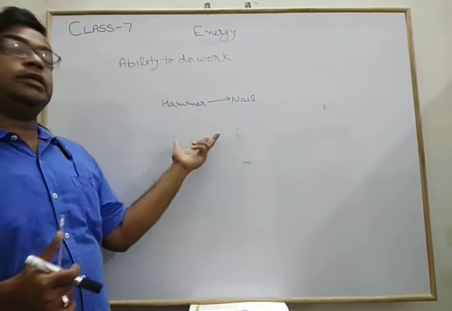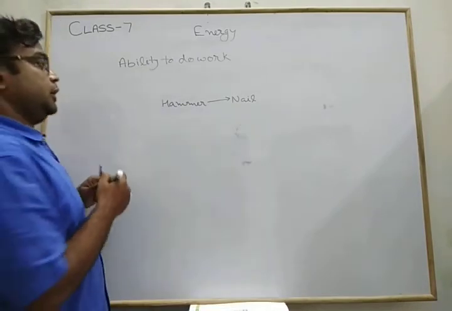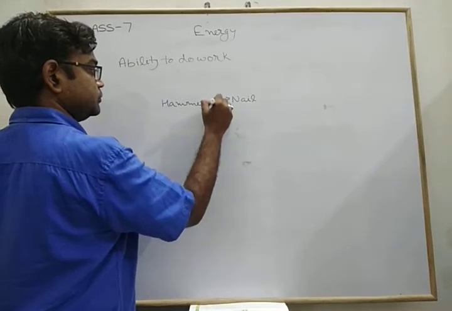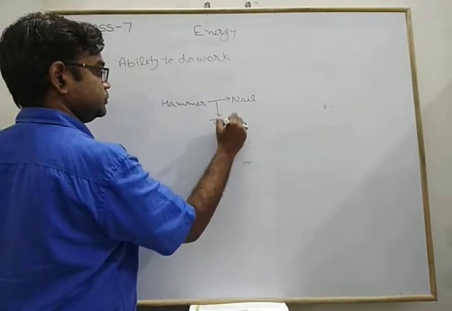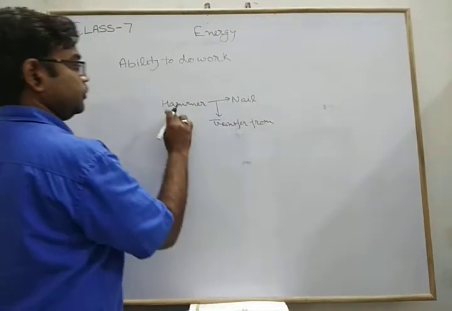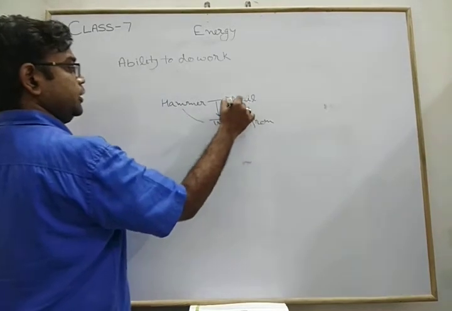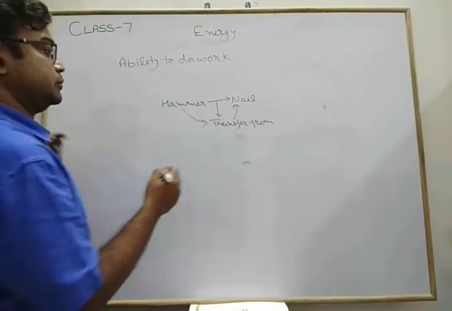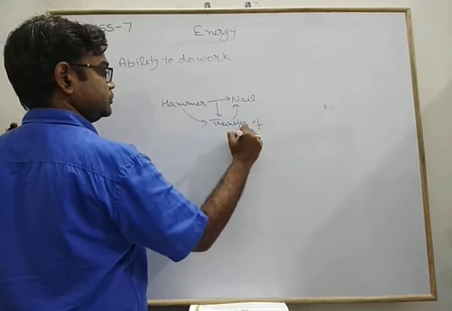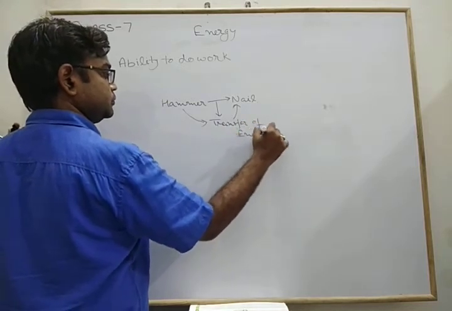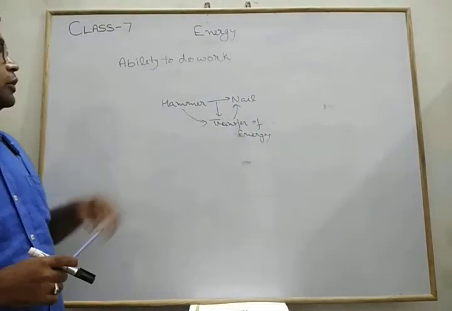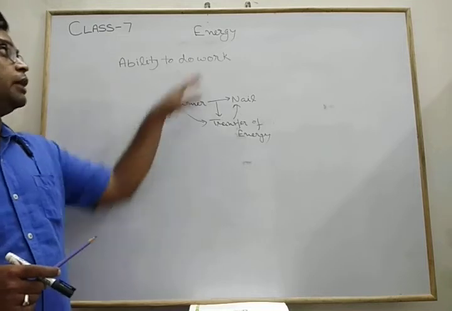In sum total, energy is always equal, but in this case energy is transferred from the hammer towards the nail. This is the transfer of energy. Likewise, we can do work by using energy.